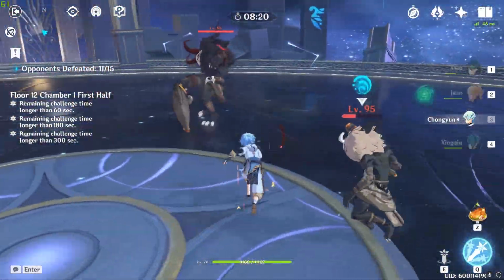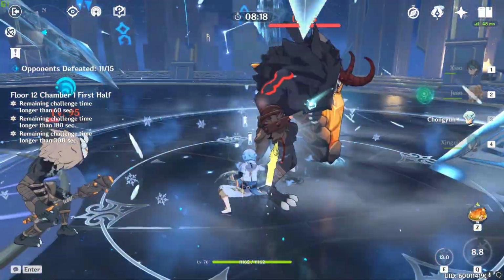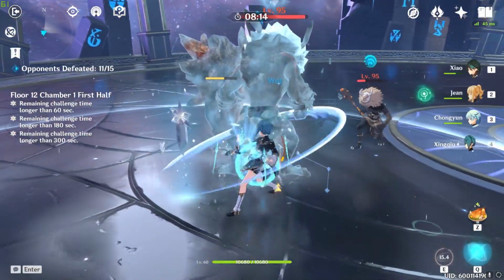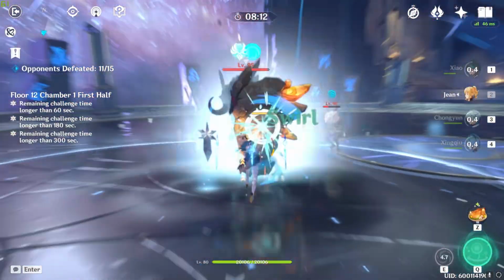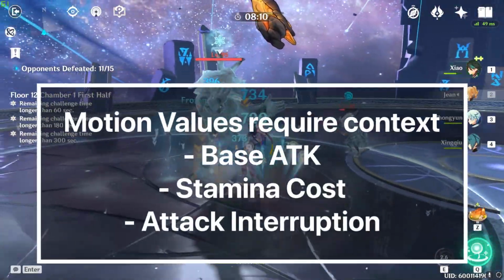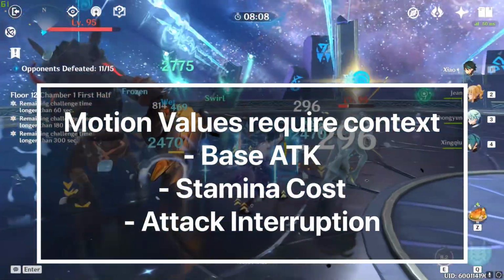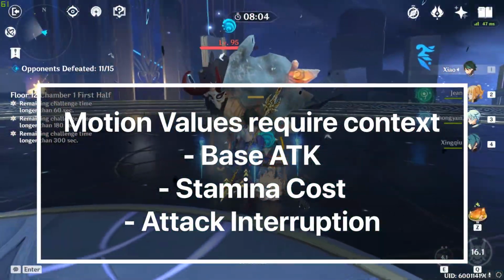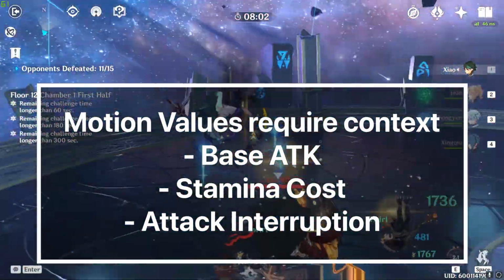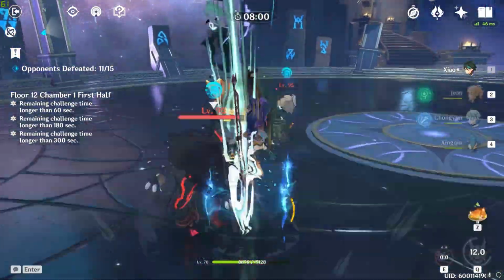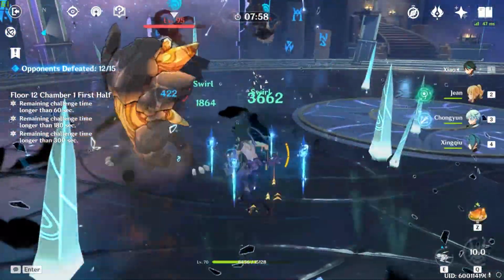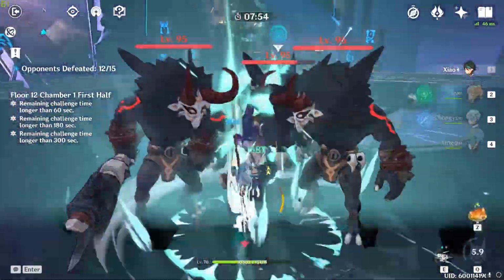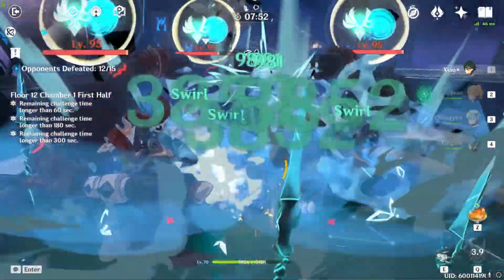So why do some people not use the best combos? You would think that we should all use whatever skills or attacks that give us the biggest motion values per second, but this isn't how the game is played. You see, motion values per second strip away the context around them. For example, Keqing's charged attack has one of the highest motion values per second of any charged attack in the game, but we wouldn't tell you to run around spamming them because, well, they cost stamina. It's an invisible cost or risk that motion value doesn't tell you.